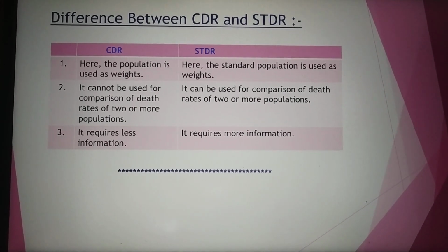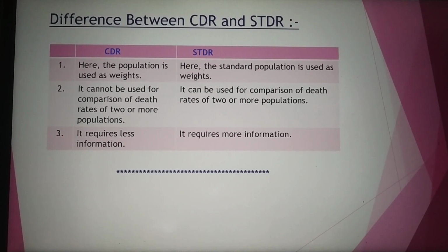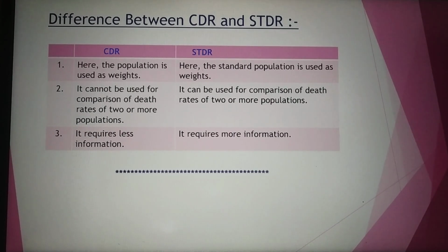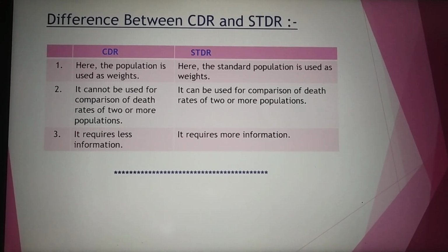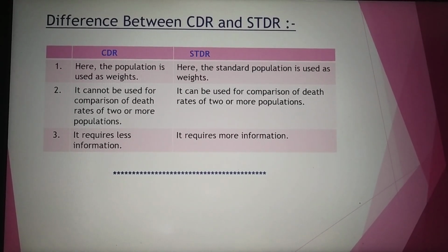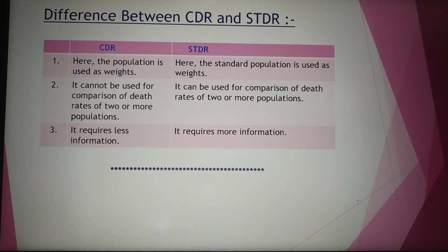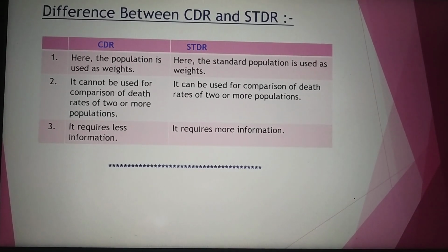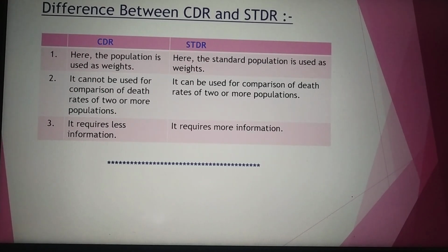So the data will be like the age group, town A, town B, with separate population and deaths, and one standard population which is common to both town A and town B will be given. Hence it requires more information. Thus these are the differences between CDR and STDR. Before we start solving the problem, we must know these differences between CDR and STDR. So students, this is very important, it carries 2 marks, and it is very important from the exam point of view.